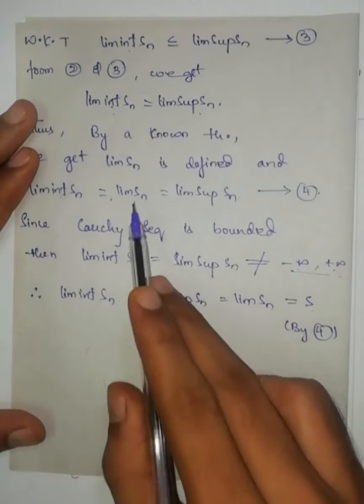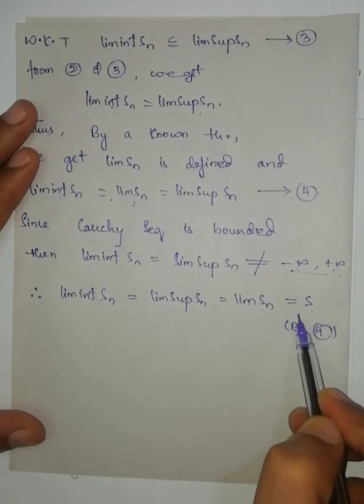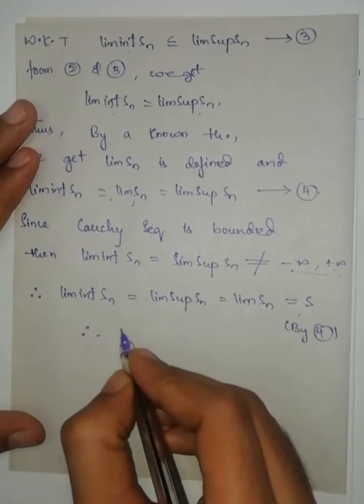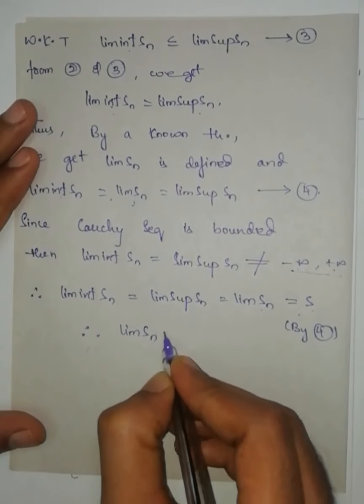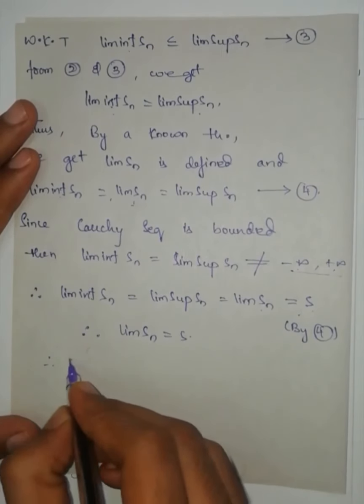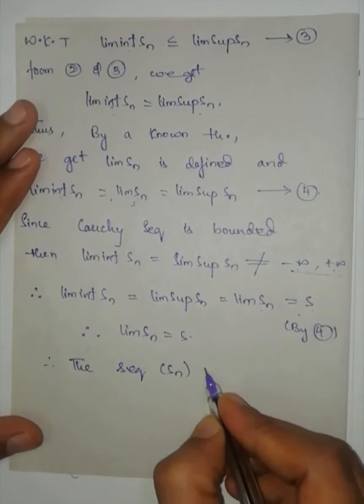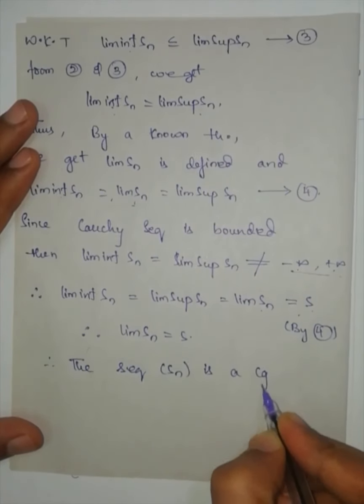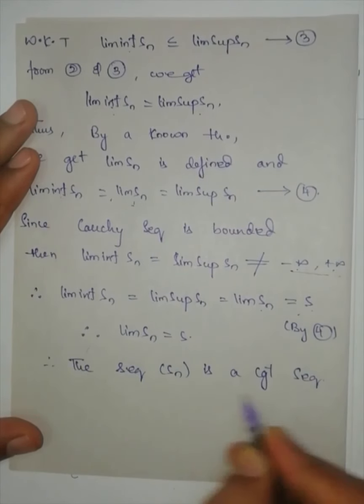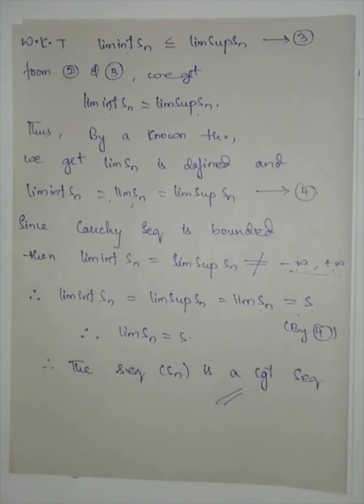Since this is equal to limit Sn, limit Sn is equal to l. Therefore the sequence Sn is a convergent sequence. This theorem says that every convergent sequence is Cauchy and every Cauchy sequence is convergent.